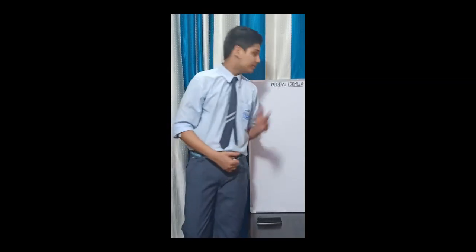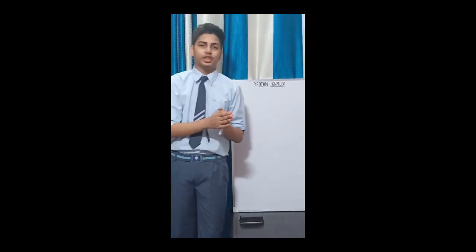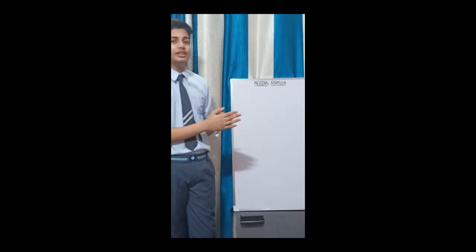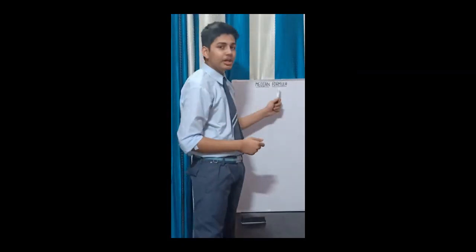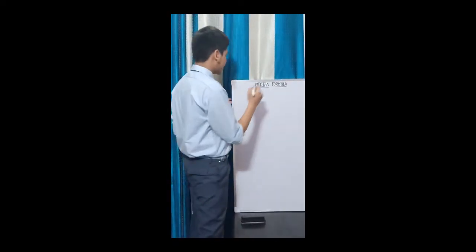Good morning everyone. Today I, Arpit Jha, am going to tell you how to calculate median through the median formula. As my mates have already told you what median is and how to calculate median through the n by 2 and n plus 1 by 2 formula, that formula of n by 2 and n plus 1 by 2 only applies to ungrouped frequency distributions. But in cumulative frequency distribution, you have to use the median formula. Let's have a look at how the median formula looks.